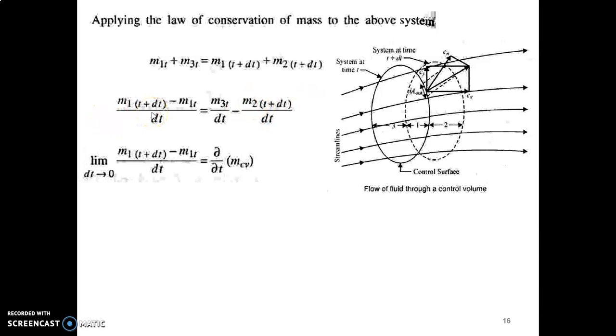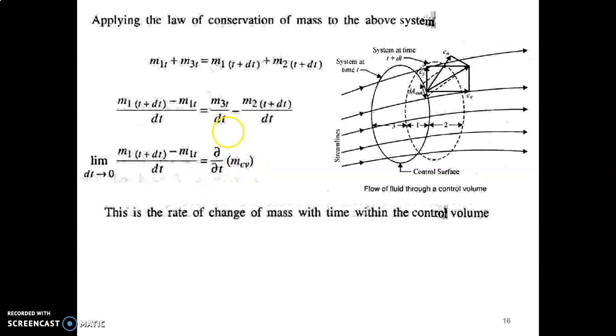Now we take the left hand side and apply the limit dt tends to 0. That will give the change in mass within the control volume in partial derivative. So after applying the limit, this expression will convert to dou by dou t of mcv, because we have considered only the mass in region 1 in both instances in this left hand side term. So applying the limit we get dou by dou t of the mcv.